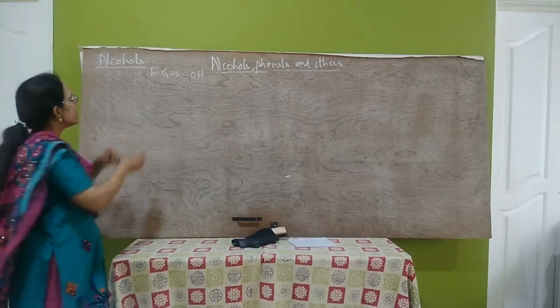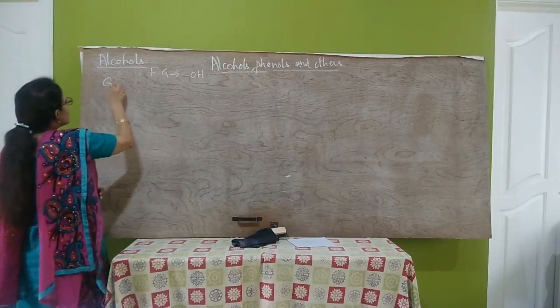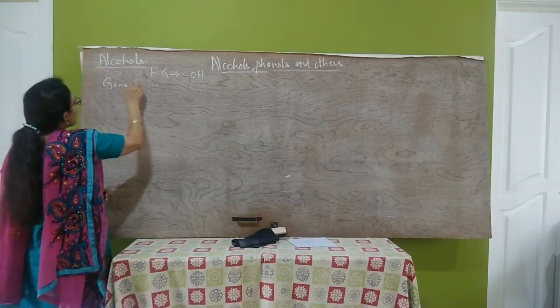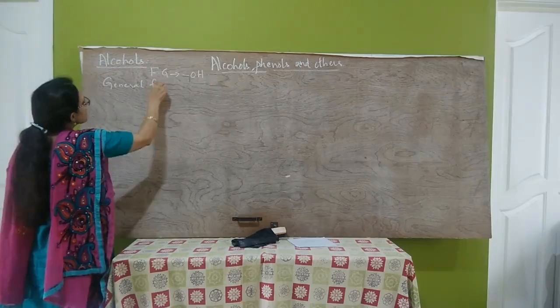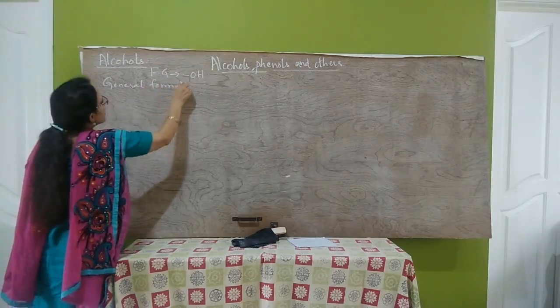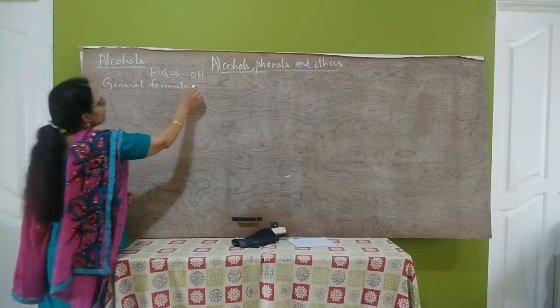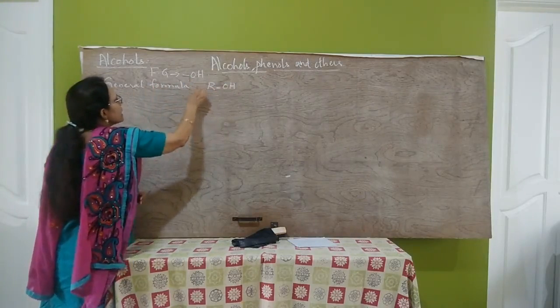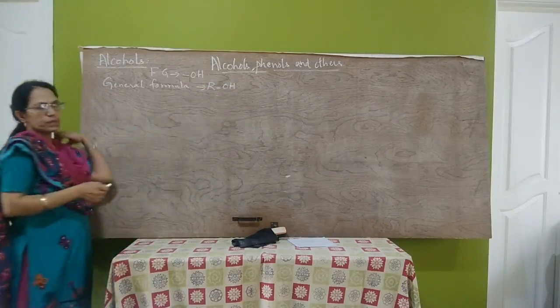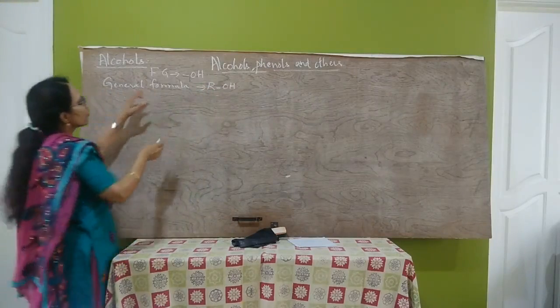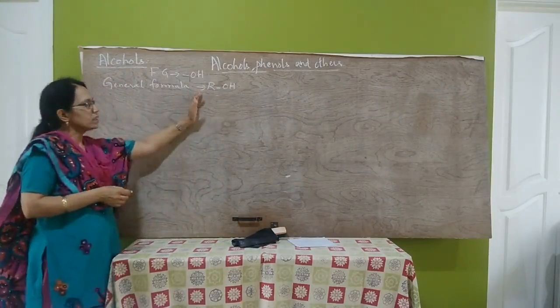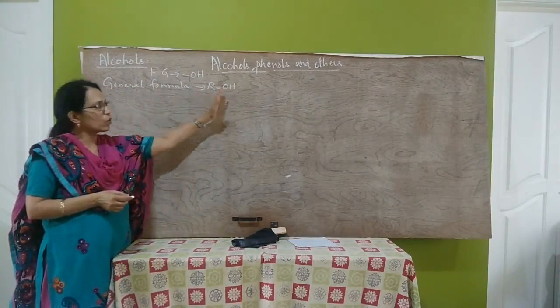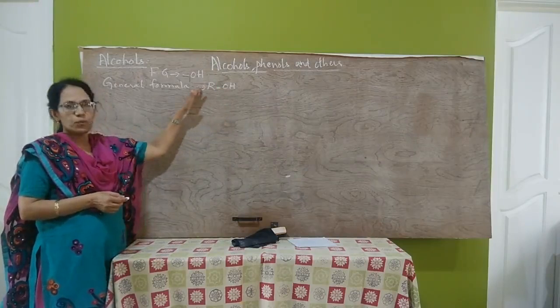They are represented by the general formula ROH, where R is alkyl group. Examples for alcohols: methyl alcohol CH3OH, ethyl alcohol C2H5OH, etc.